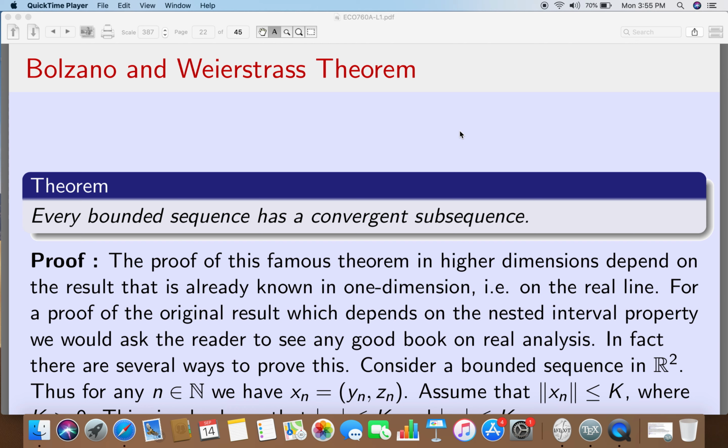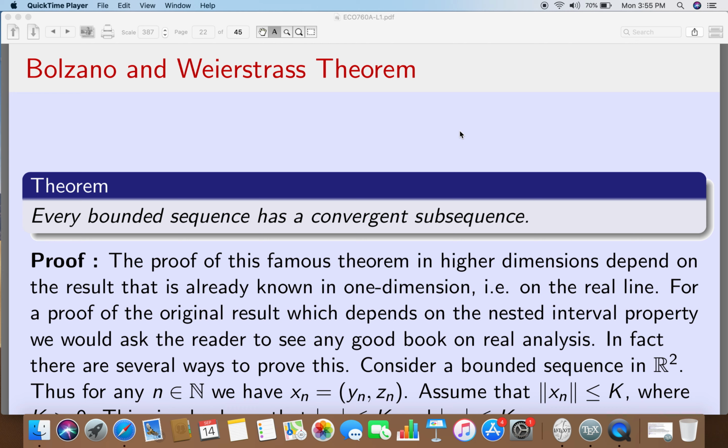If you have a bounded sequence, and you find that all convergent subsequences converge to a fixed number, then actually the sequence is convergent. So how do I know whether a bounded sequence is convergent? I know that there are subsequences which converge. For all such subsequences, if I can show that they converge to a single number, then the sequence itself is convergent. That is the way we can test whether a bounded sequence has the convergence property.